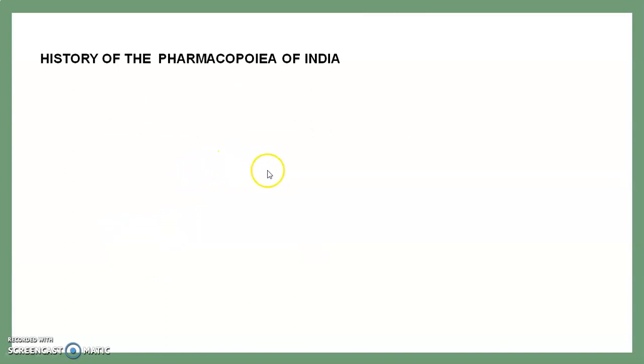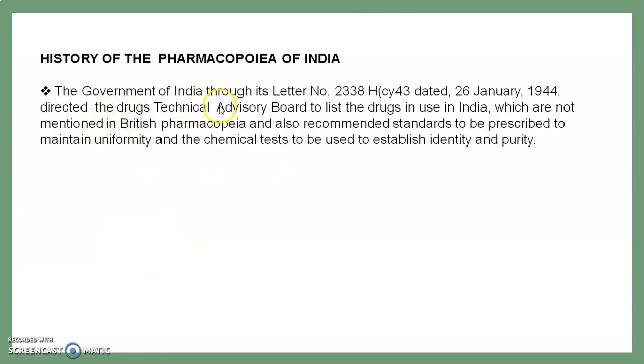We see the history of Indian pharmacopoeia. The Government of India, through its letter number 2338H CY 43 dated 26 January 1944, directed the Drugs and Technical Advisory Board to list the drugs in use in India which are not mentioned in the British Pharmacopoeia, and also recommended standards to be prescribed to maintain uniformity, and the chemical tests to be used to establish identity and purity.